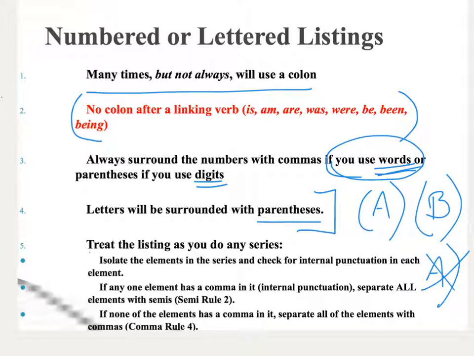So then I separate all of my elements with semicolons. It's sort of an automatic thing. I don't have to analyze each and every element to decide, oh, do I need a comma here between all of these elements in my series, or do I need a semi after each of the elements in my series?